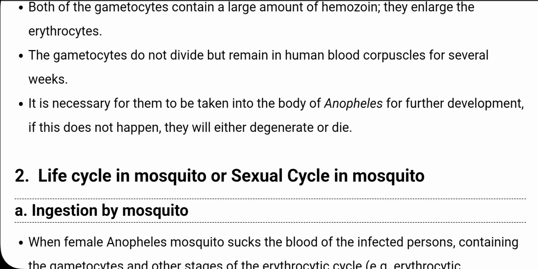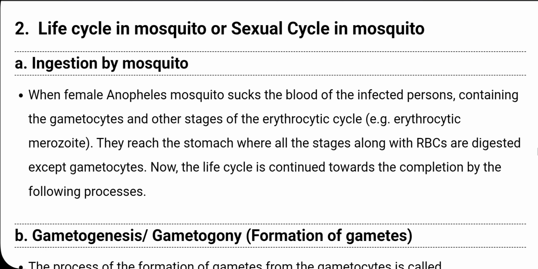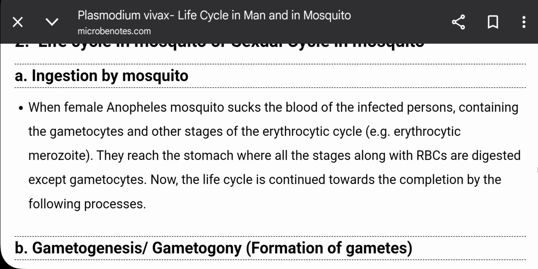Now, it is necessary for them to be taken into the body of Anopheles for further development, and if this does not happen, they will either degenerate or die. Then the life cycle in the mosquito, or the sexual reproduction, we will discuss in the next part, that is in the second part.